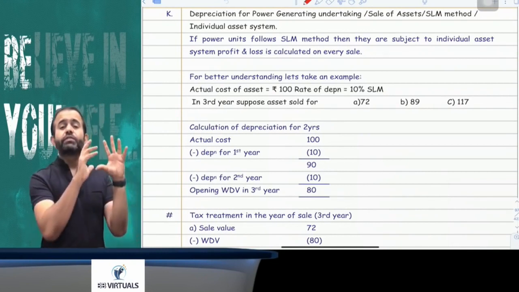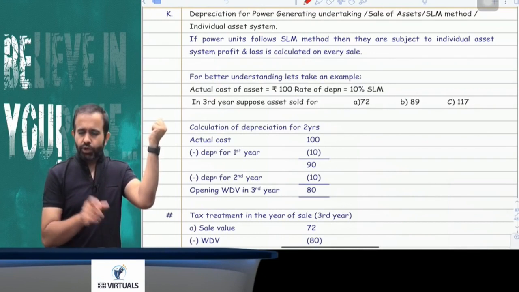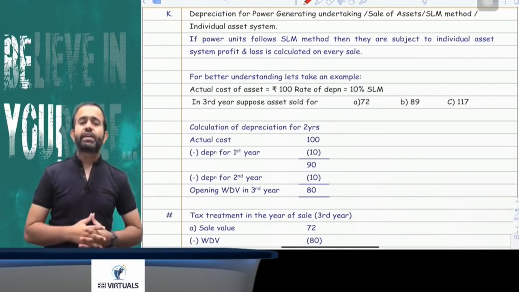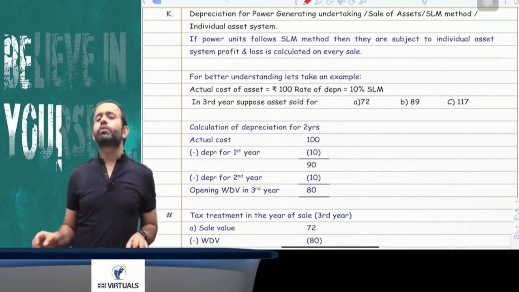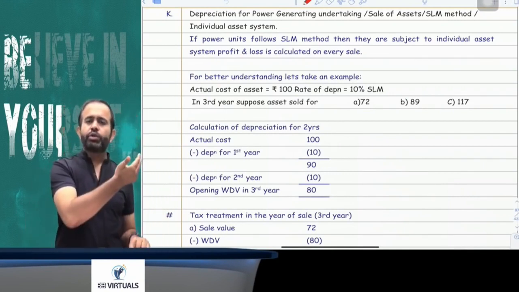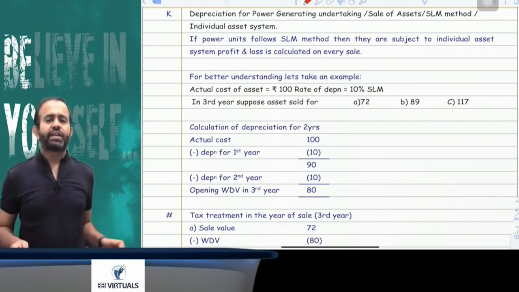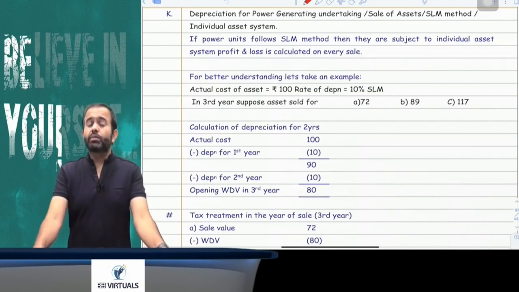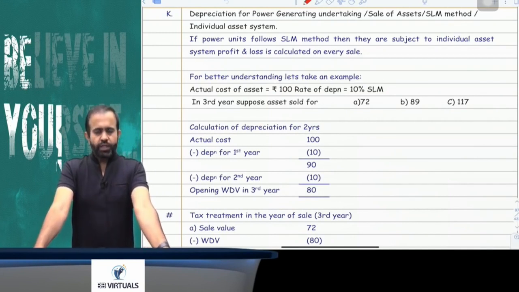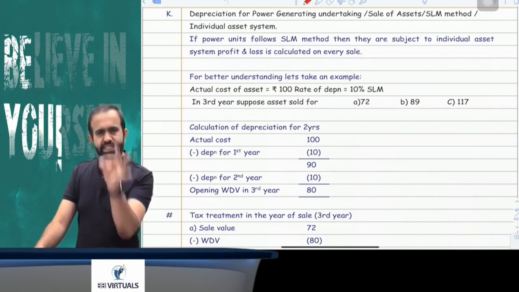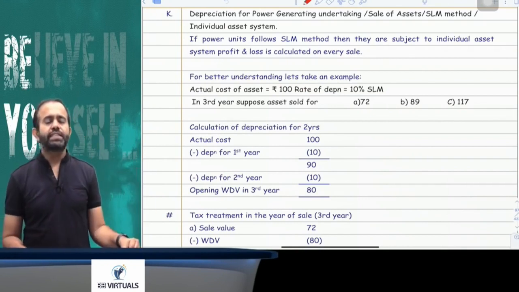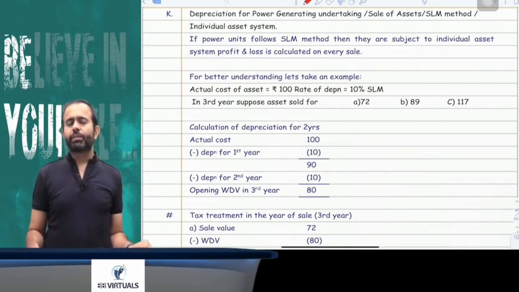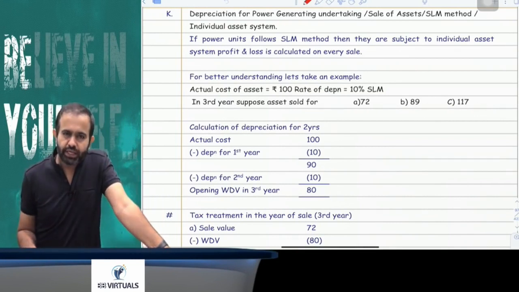And suppose you receive 117, your WDV was 80, your cost was 100, your selling price is 117. In that case, the recovery of 20, that is more than WDV but up to cost, will be treated as a balancing charge, and it will be taxable under the head PGBP. But whatever you receive in excess of cost, here the excess of cost is 17, that 17 will be taxable under the head capital gain, and it will always be a short term capital gain due to section 50A. You got my point or not?